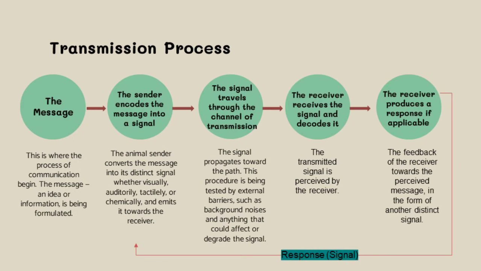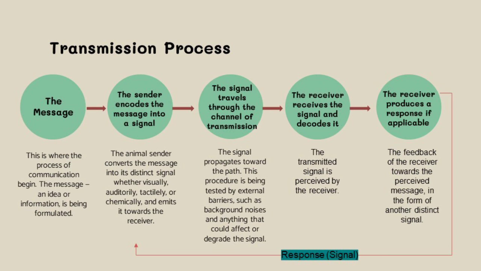The first in the process is the message. This is where the process of communication begins. The message, an idea or information, is being formulated here. Next, the sender encodes the message into a signal. The animal sender converts the message into its distinct signal, whether visually, auditorily, tactilely, or chemically, and emits it towards the receiver.